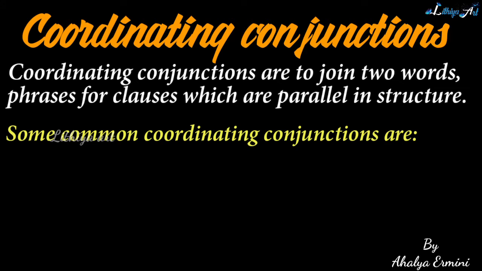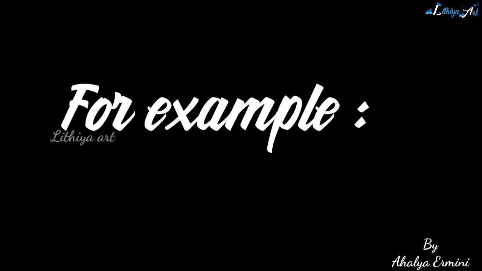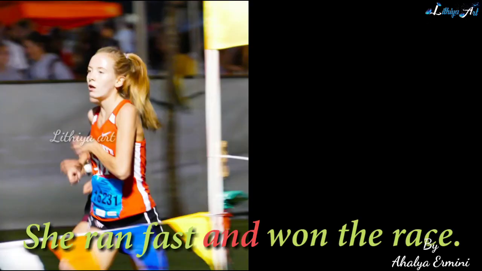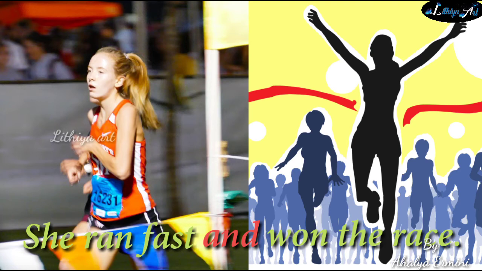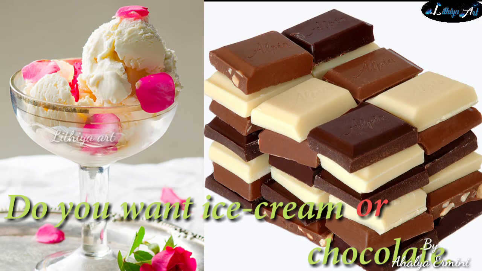Some common coordinating conjunctions are and, but, or, therefore, as well as, too, else, otherwise, still, yet, however, so, consequently, for, etc. For example, she ran fast and won the race. Do you want ice cream or chocolate?